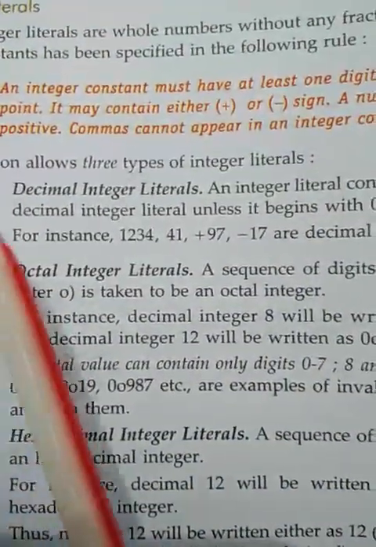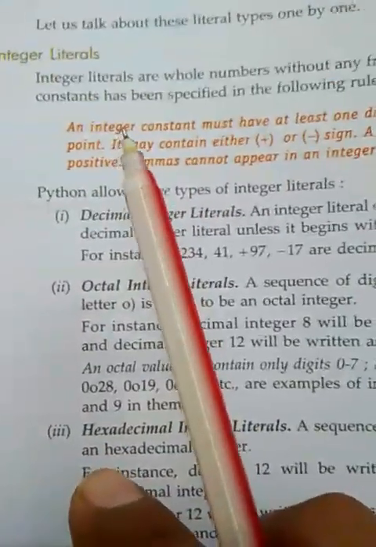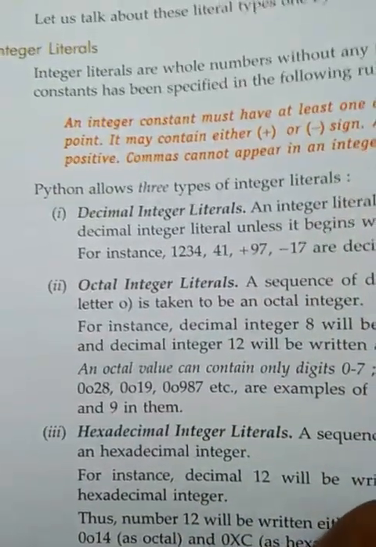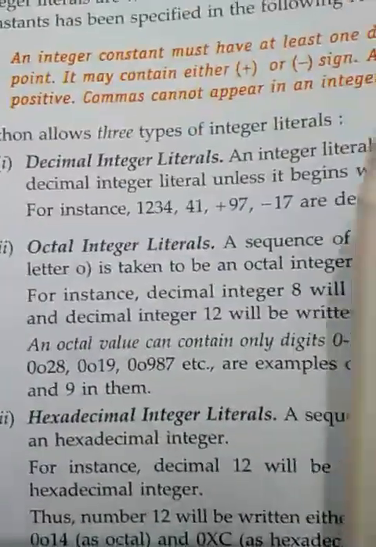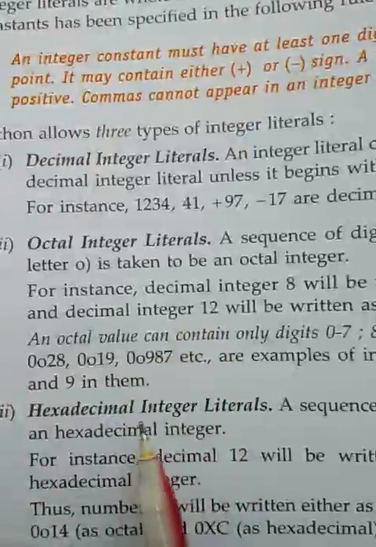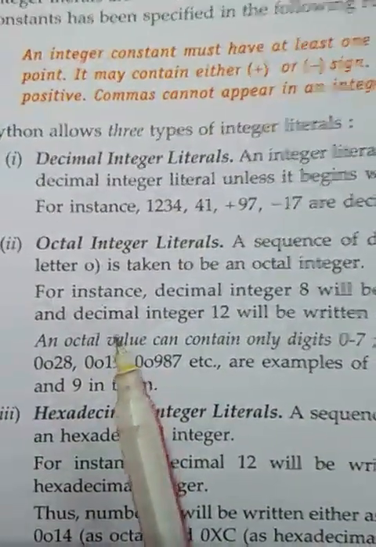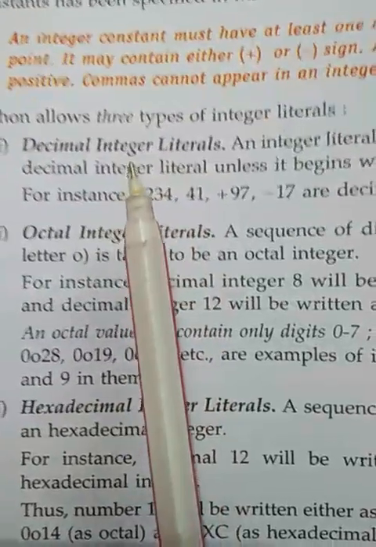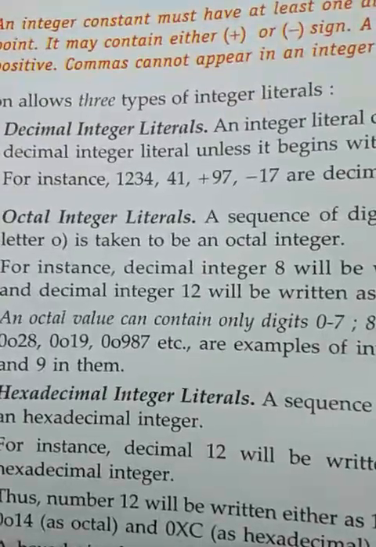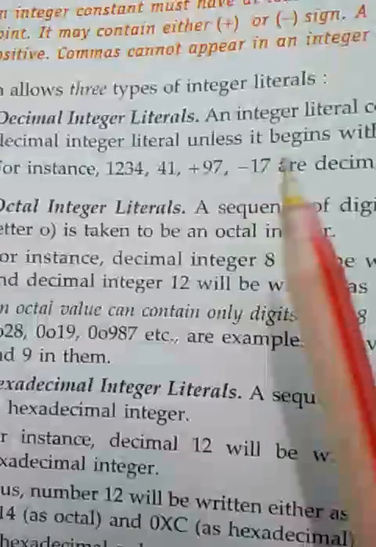So let's understand this. First is the integer literal. In the case of the integer literal, the number should be a whole number. This number may be positive or negative. We can represent the integer literal in three ways: decimal integer literal, octal integer literal, and hexadecimal integer literal. So integer literal is based on a number system. When we use the decimal integer literal, any number will be a combination from 0 to 9, and numbers should not start from 0. So these are valid examples for integer literal.